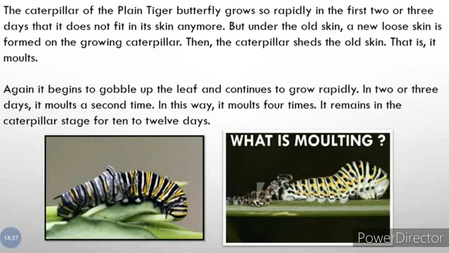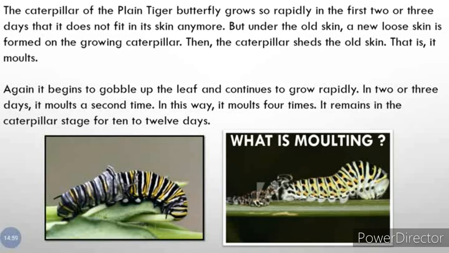The caterpillar of the plain tiger butterfly grows so rapidly, means so fast, in the first 2 or 3 days that it does not fit in its skin anymore. But under the old skin, a new loose skin is formed on the growing caterpillar.